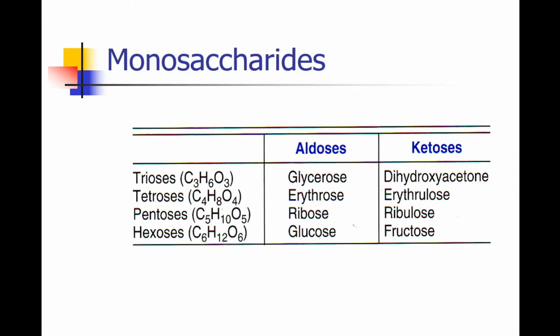So a monosaccharide consists of only one sugar unit in its structure, and it can be an aldo monosaccharide or a keto monosaccharide. Again, depending on the number of carbon atoms, they can be triose, tetrose, pentose, hexose and so on. So it can be aldotriose or ketotriose, aldotetrose or ketotetrose and so on. And you can see the examples in this slide.